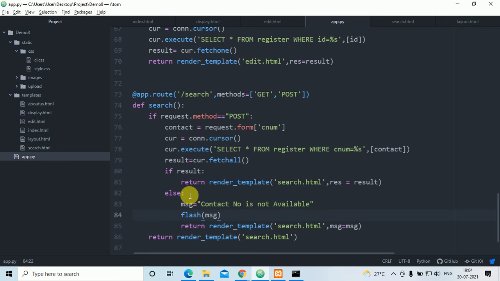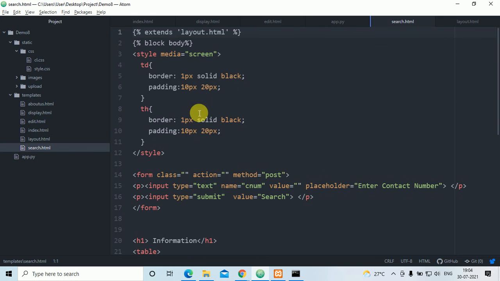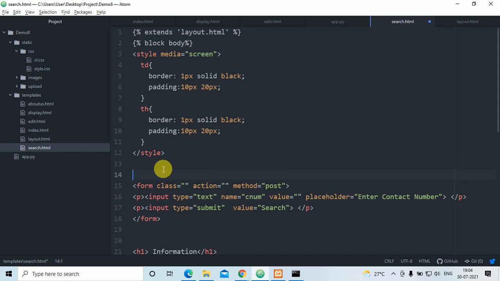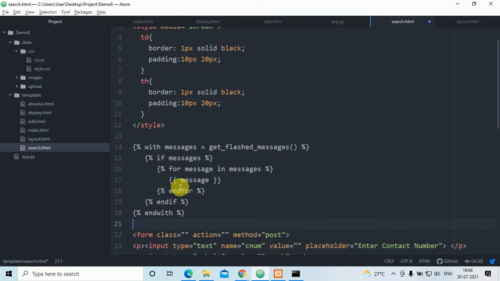I'll go here. Where is that search.html? It is here. Here, above the style, I paste that. This part I have pasted. Okay, and here in between, that is message is there.